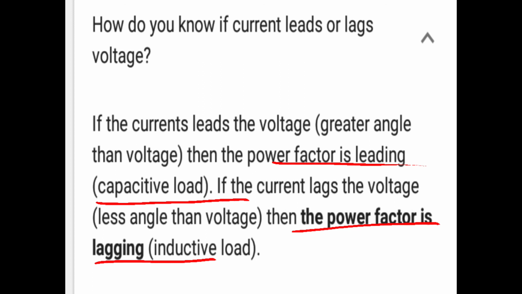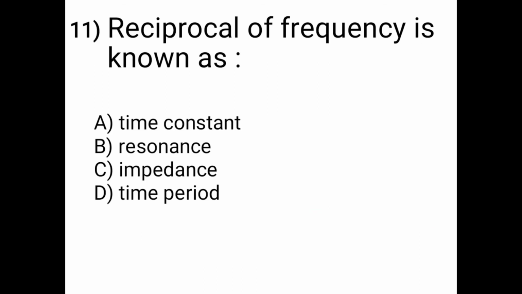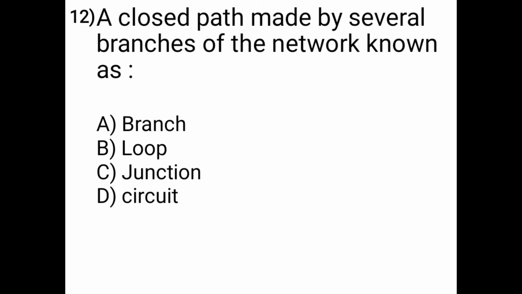So our next question is, reciprocal of frequency is known as. Options are A is time constant, B is resonance, C is impedance and D is time period. So we all know reciprocal of frequency is also known as time period. Then here see the next question. A closed path made by several branches of network known as. A is branch, B is loop, C is junction, D is circuit. So a closed path made by several branches of the network known as loop. Option B is correct answer.